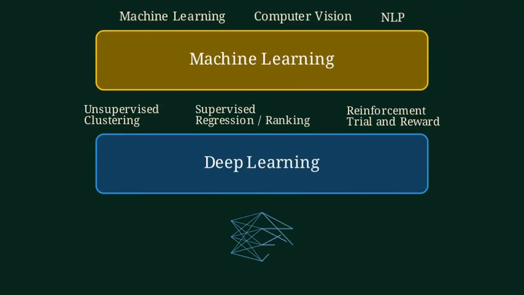Deep learning is a special kind of machine learning. It uses neural networks with many layers. These layers learn shapes, edges, and patterns so they can recognize complex things like a car in a picture.